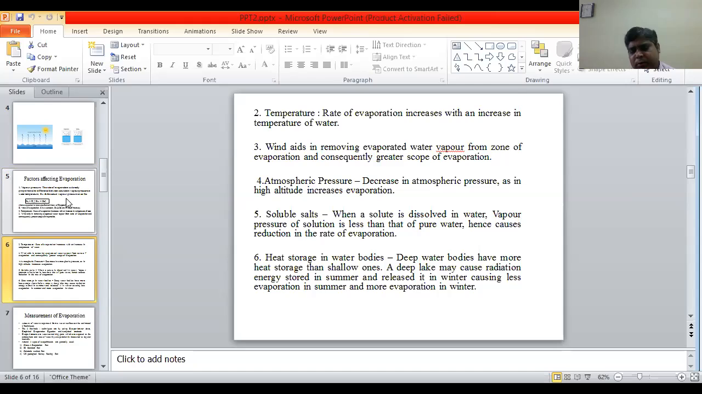Here 2 points will be considered: deep and shallow. Shallow means the whole area is large, but deep means the whole area is small, but the depth is maximum.